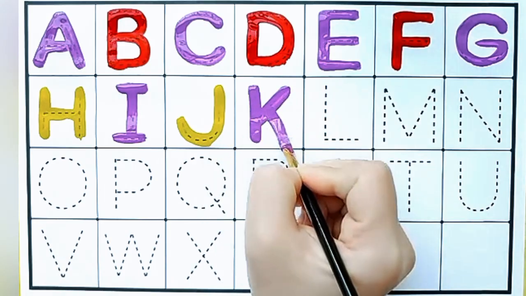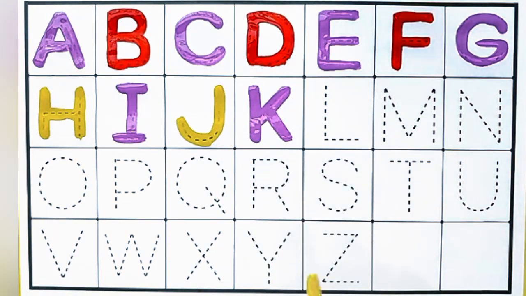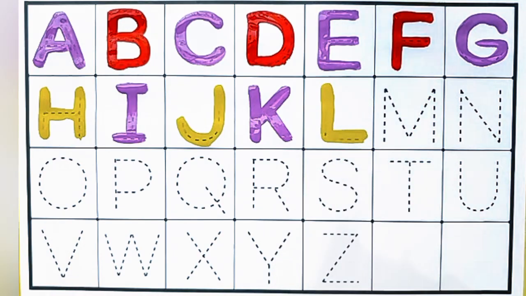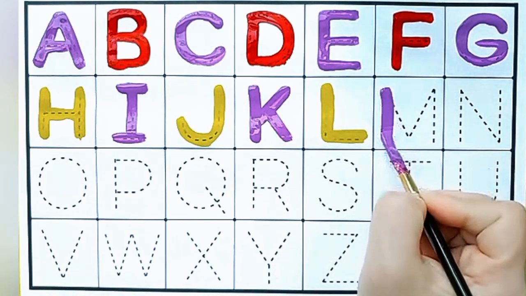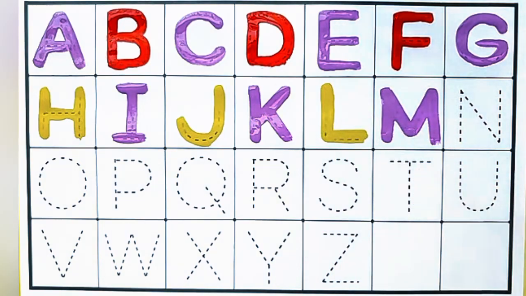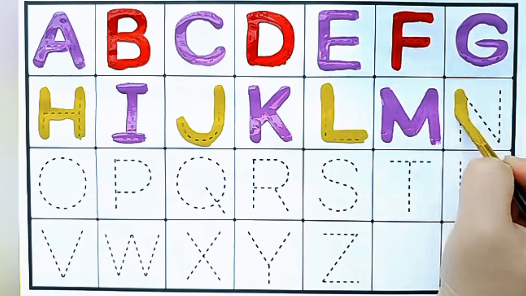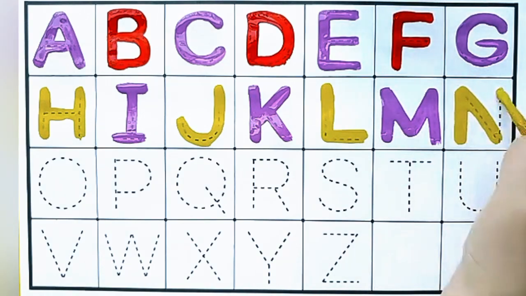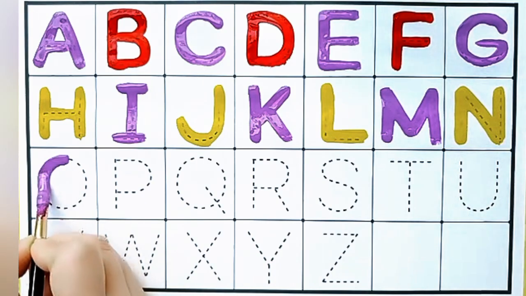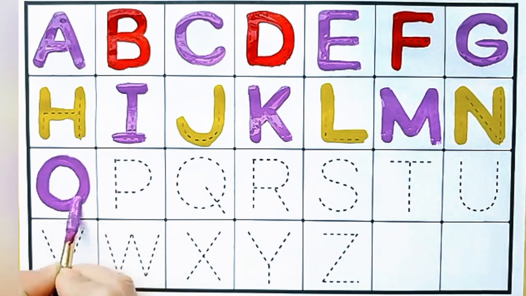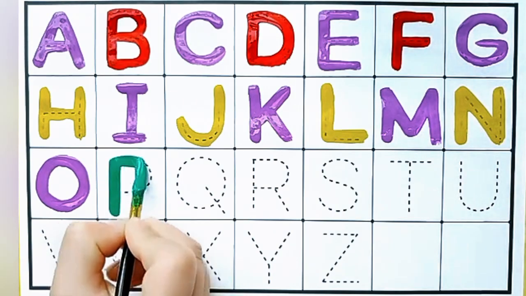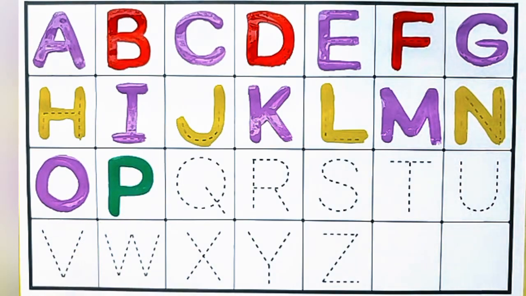K for kite. L for lion. M for mango. N for nurse. O for ostrich. P for parrot.